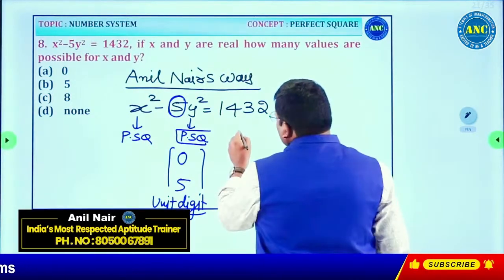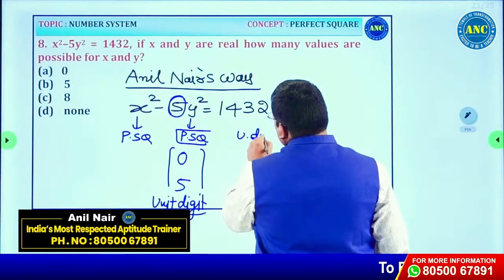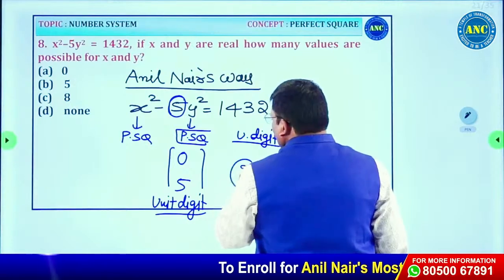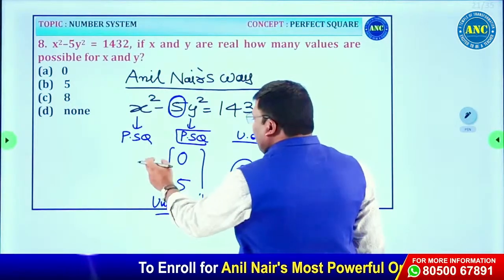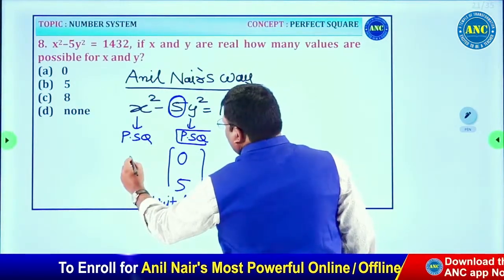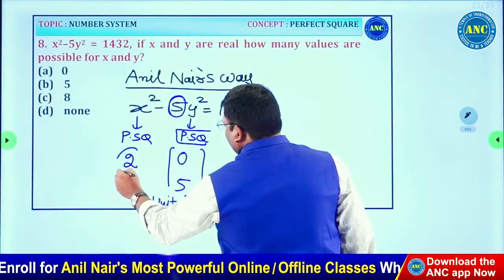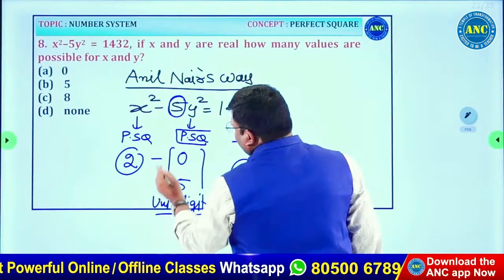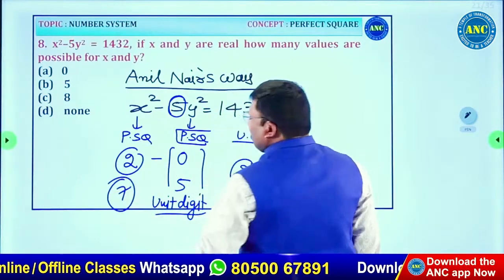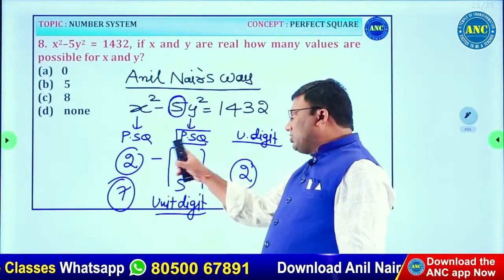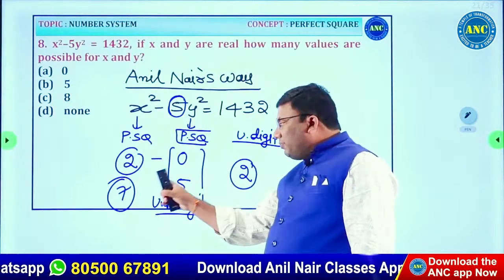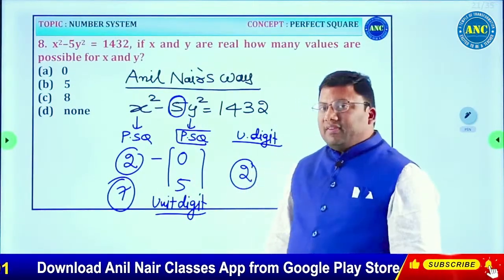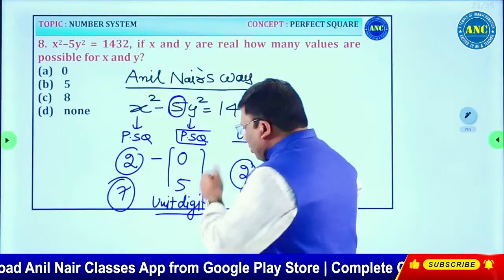What is the unit digit on the right hand side? 1432. The unit digit is 2. Something minus 0 has unit digit 2, so that something has to be 2. Something minus 5 is 2, so that something's unit digit has to be 7. 2 minus 0 is 2. 7 minus 5 is also 2. Are you all with me?